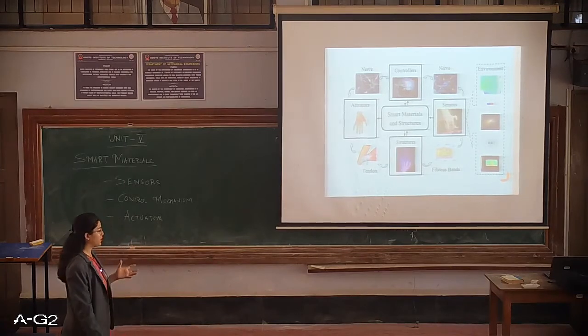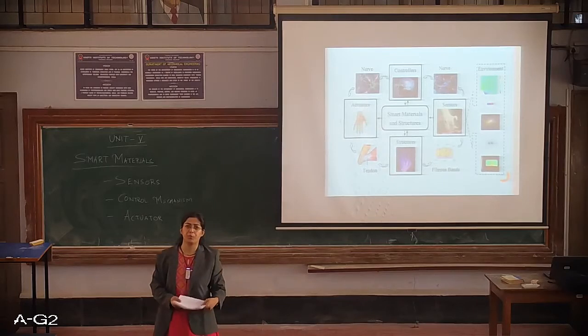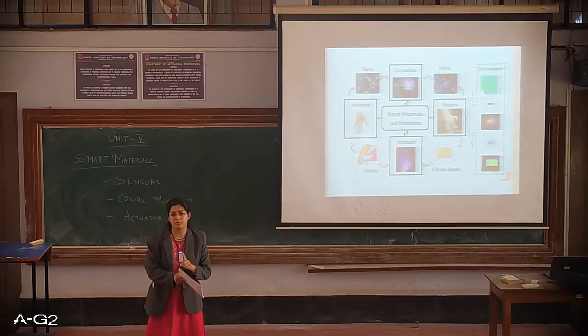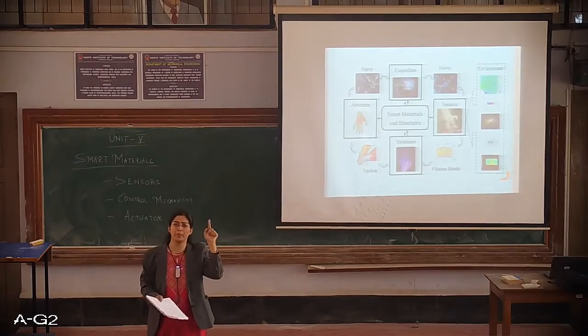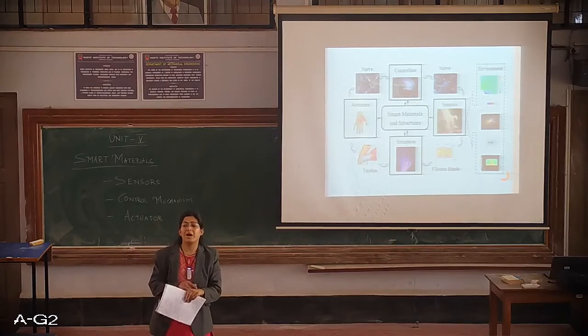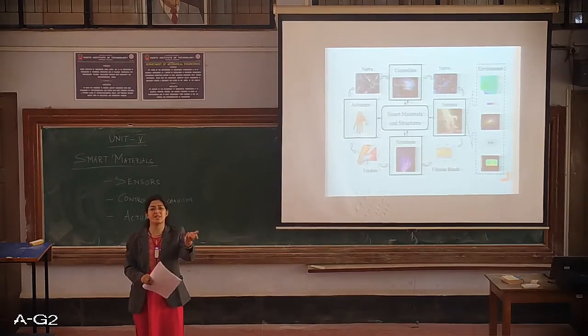For example, consider a human body. Suppose the skin senses something. The signal is then going to go to your brain, which tells parts of the body, for example the hand, which acts as an actuator, what to do.